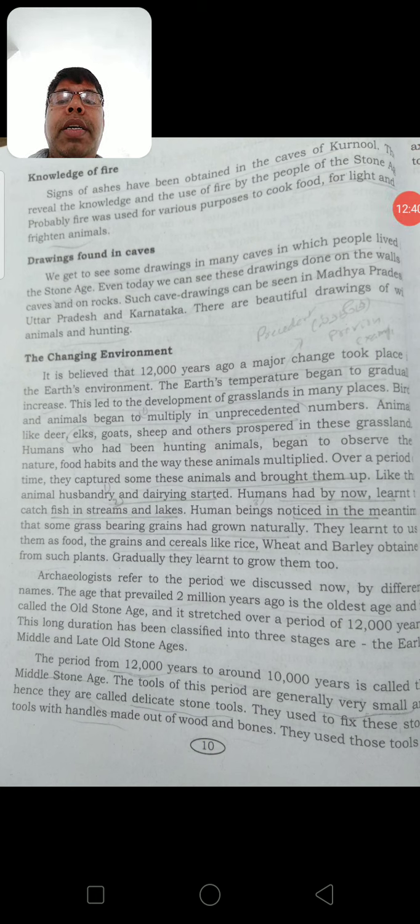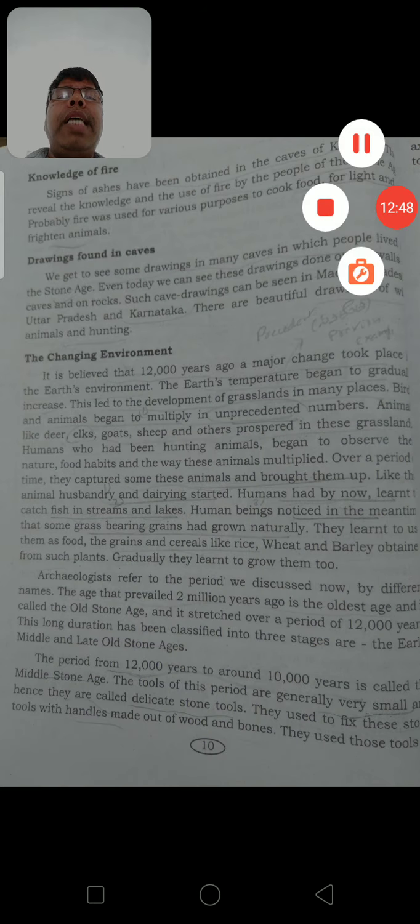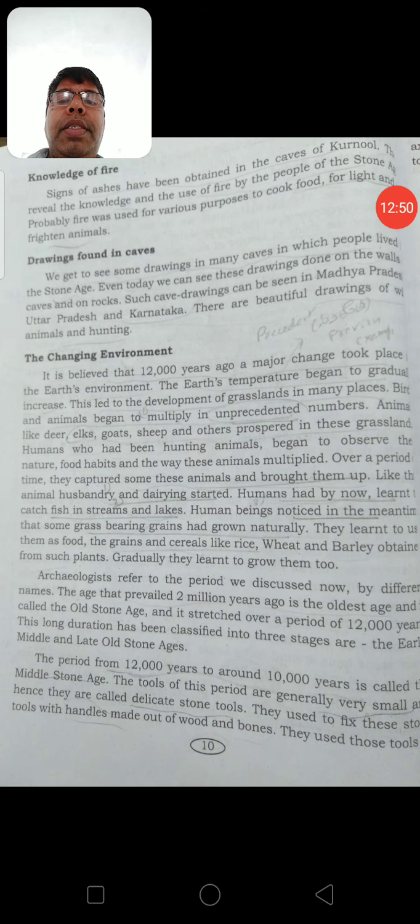Thus he learned to cultivate rice, wheat, barley. These all belong to the grass family, and thus agriculture gets started. I hope you understood this.